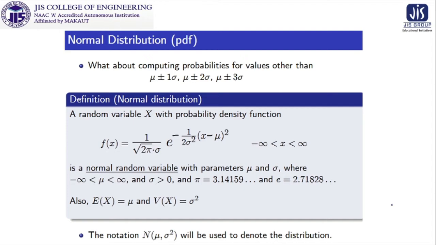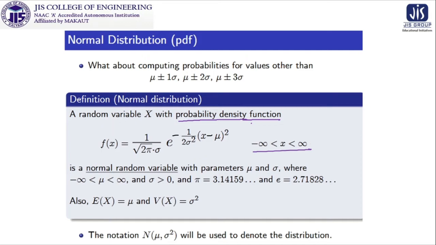So we are now defining the normal distribution, and this is the probability density function of a random variable which follows the normal distribution. The probability density function of that random variable will be f(x) = 1 by root over 2 pi into sigma, e to the power minus 1 by 2 sigma square into (x minus mu) whole square, where the range of x is minus infinity to infinity.